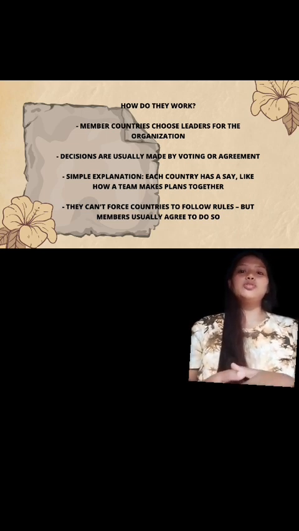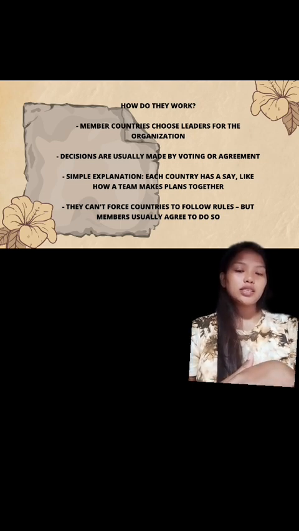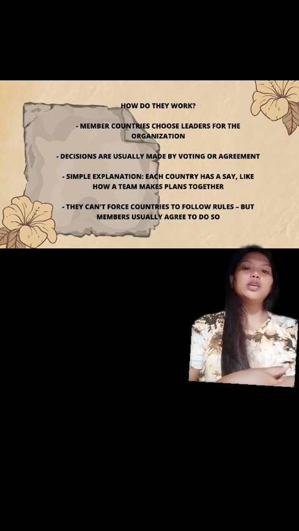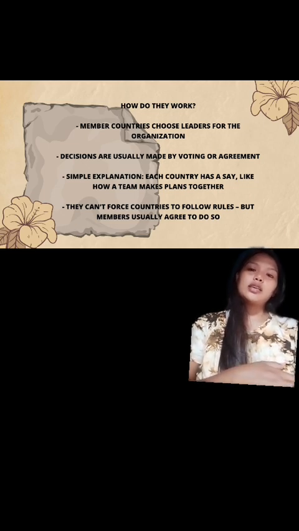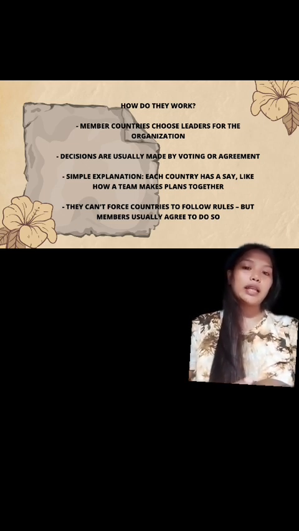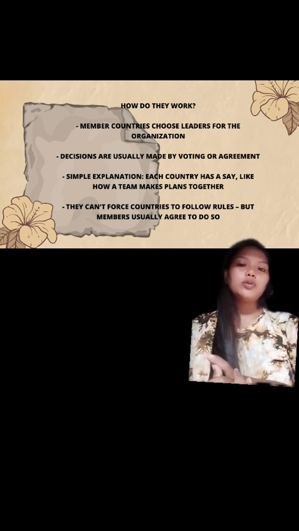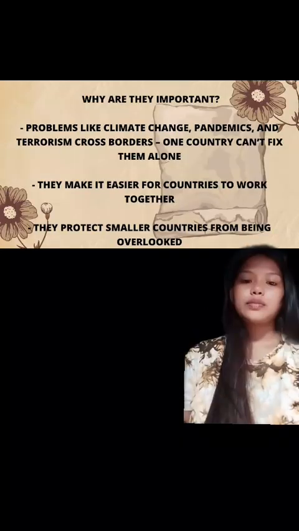So, member countries choose leaders for the organizations. Decisions are usually made by voting or agreement. So, each country has a say, like how a team makes a plan together. They can force countries to follow rules, but members usually agree to do so.